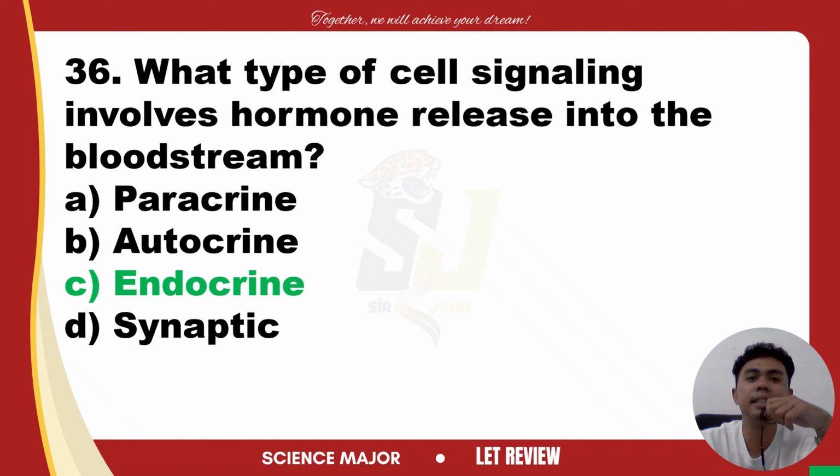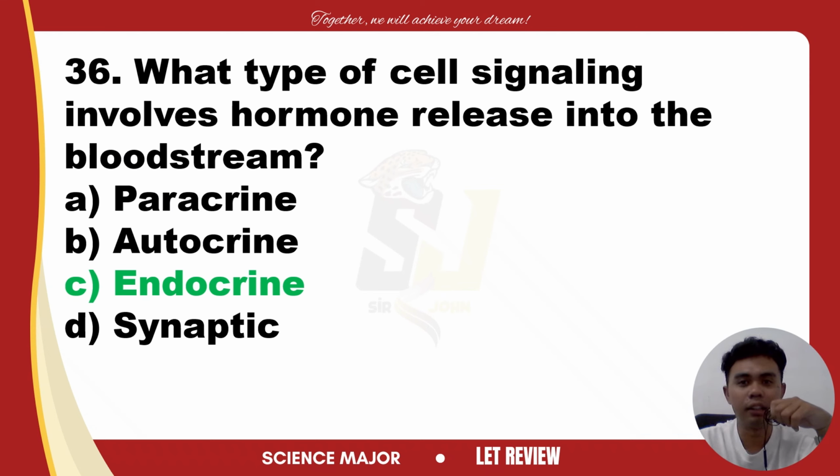Endocrine signaling is the process by which hormones are released by glands and travel through the bloodstream to reach distant target cells. This is the long-range communication system of the body used for regulating processes like metabolism, growth, and reproduction. Di ba, we have the so-called endocrine system. That could be our hint to choose this option.